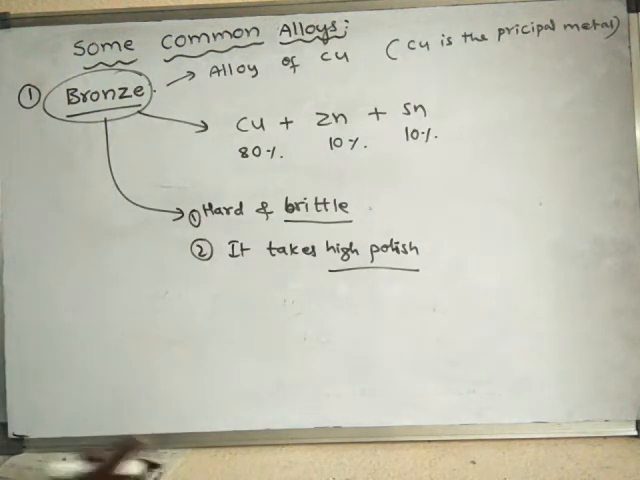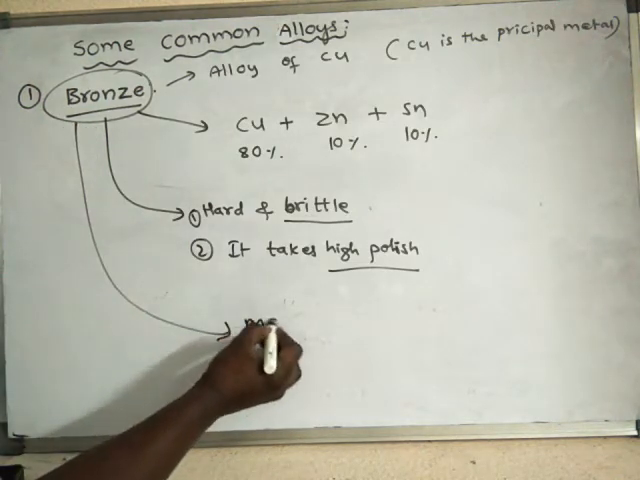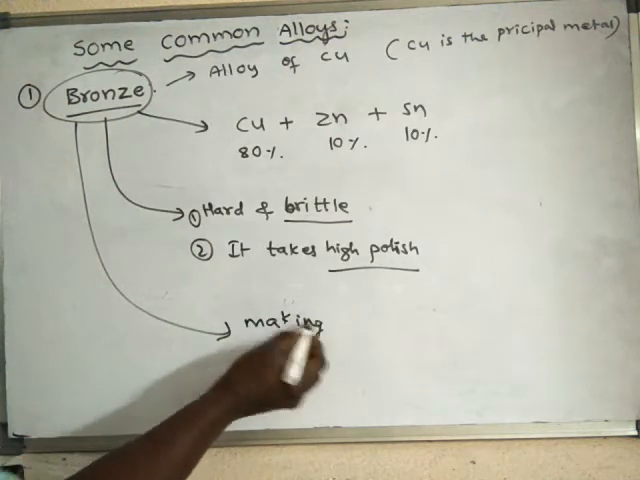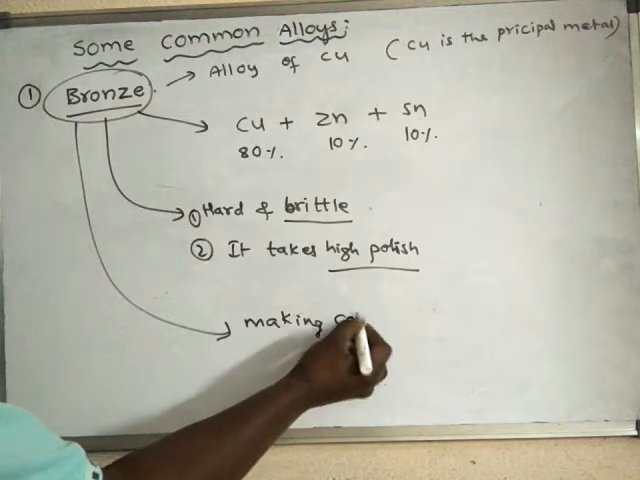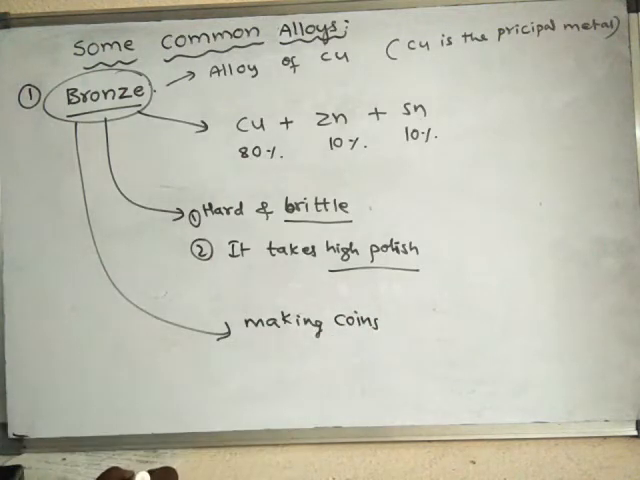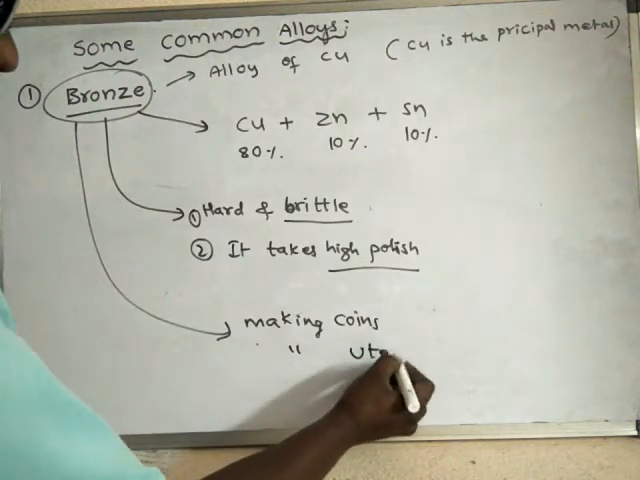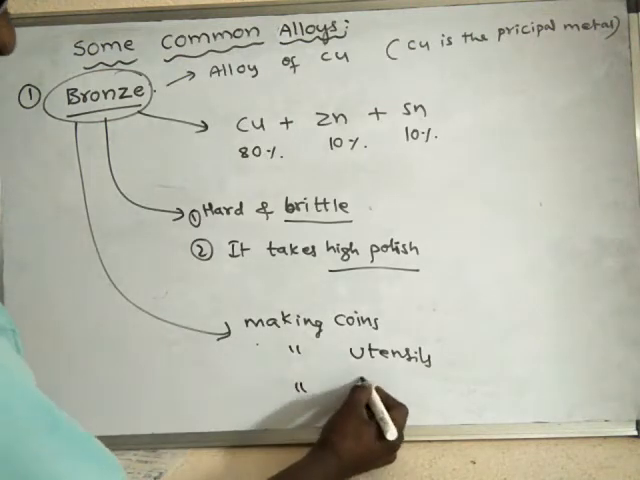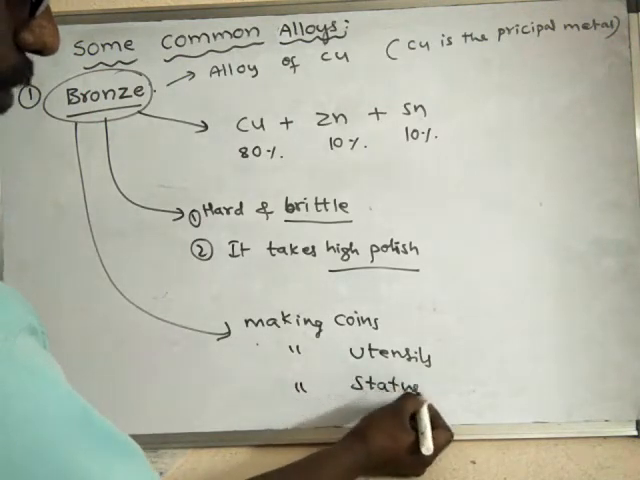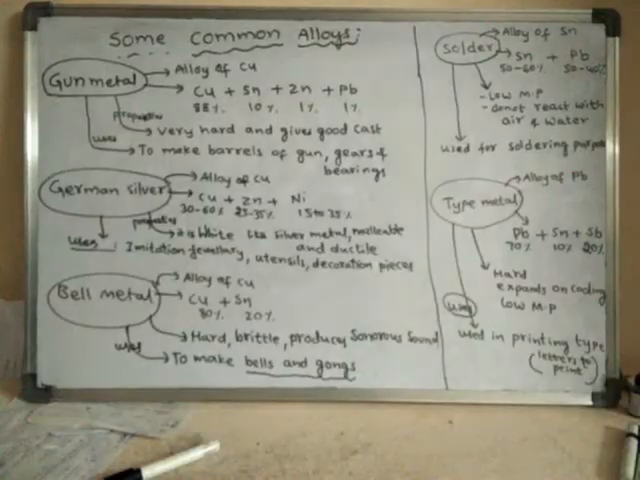So where is this bronze used? It is used in making coins, okay, making utensils, and also in making statues. Statues are made from bronze. Okay.